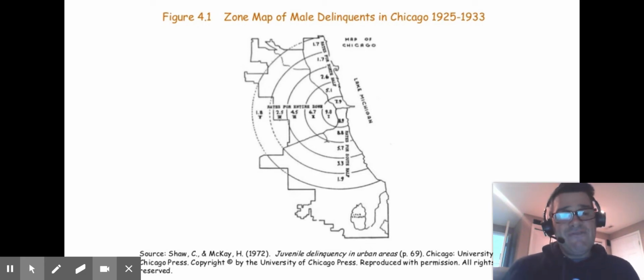Then as you move away from the city, the violent crime rate and male delinquency among youth drops. That's pretty typical. Usually crime is highest in the city areas, and as you move out into the more rural areas, it's much less. So the social dislocation in a poor, rundown area is going to be much worse, and therefore crime's higher, as the theory would go.